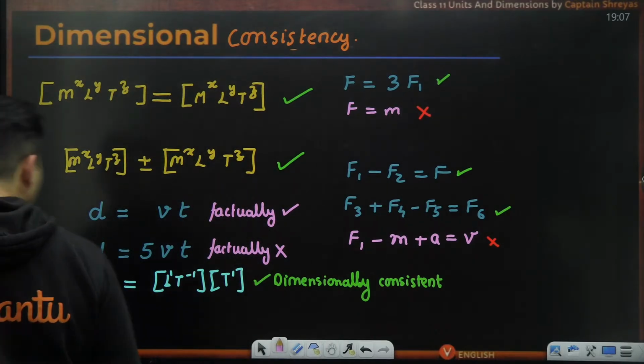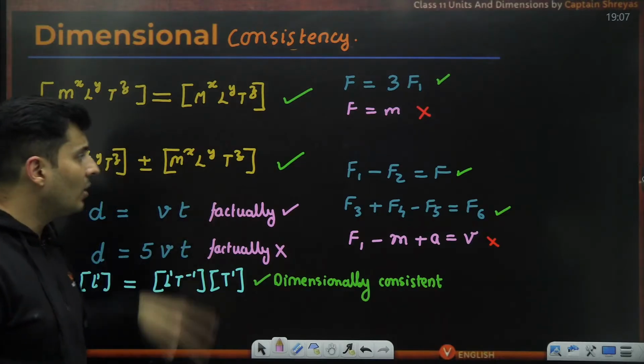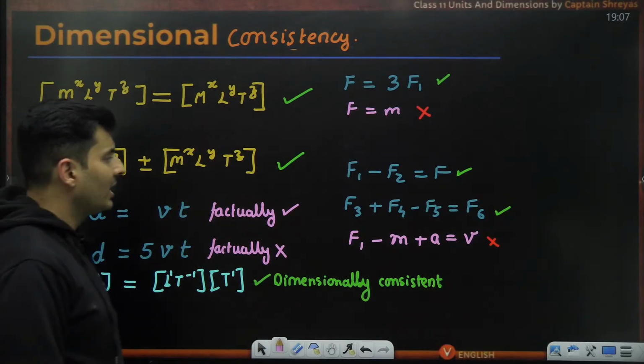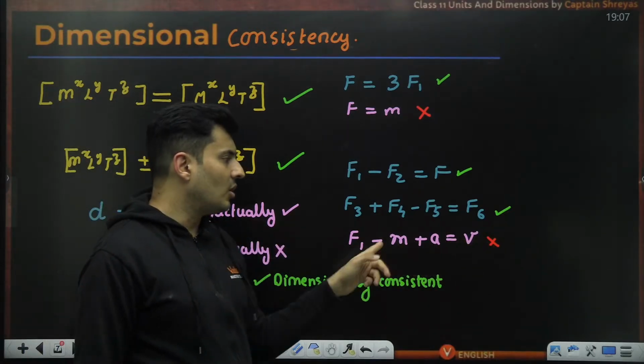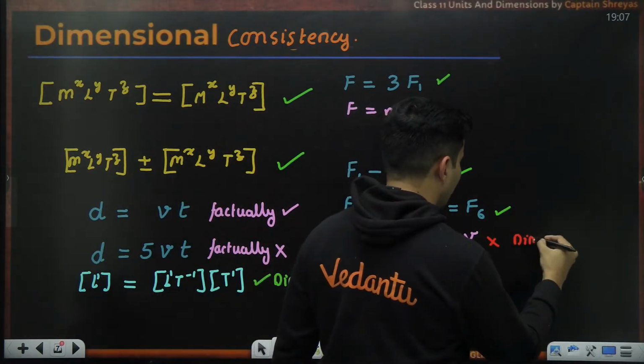Hi, Riddhi. Okay. Imagine an equation which is definitely wrong dimensionally, like for example, this one. This is wrong dimensionally. So this is dimensionally incorrect.